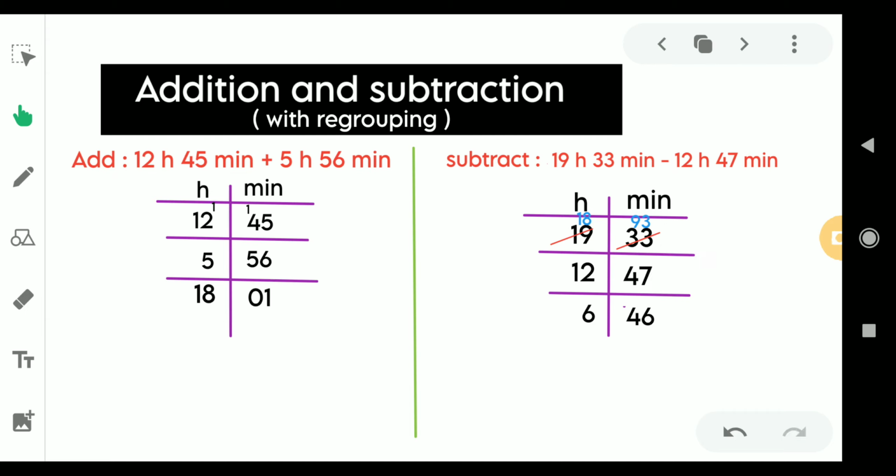So first we start subtracting 47 from 33, and 47 is bigger than this, so that's why we can't subtract very easily. So that this 33 will ask the borrow from this 19. So 19 is ready to give the borrow, so that it has to be stricken out, so that it will be made 18, and 60 minutes will be added to this 33 minutes. So 60 minutes plus 33 minutes would be 93 minutes. So 93 minutes minus 47 minutes would be 46 minutes, and 18 minus 12 hours would be 6 hours. So 6 hours 46 minutes is the answer of this.